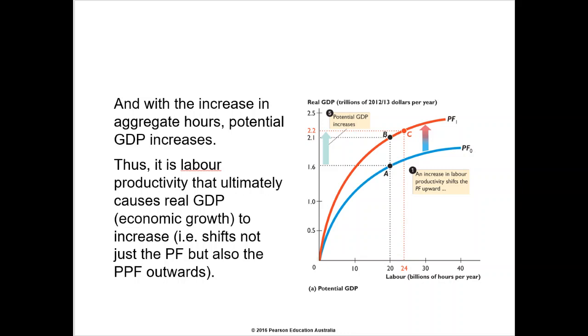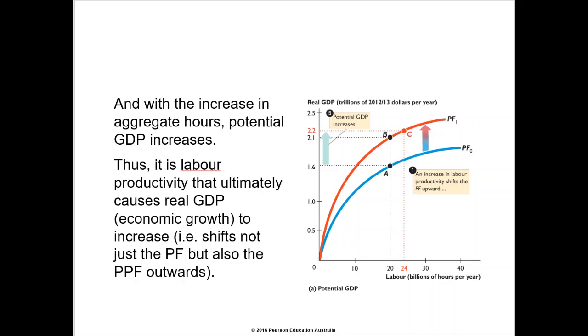What does an increase in labour productivity do to the production function? Well, each production function assumes a constant or fixed labour productivity. So when labour productivity improves, the production function moves upward. So the new number of hours worked, 24 billion, then translates into $2.2 trillion of GDP.